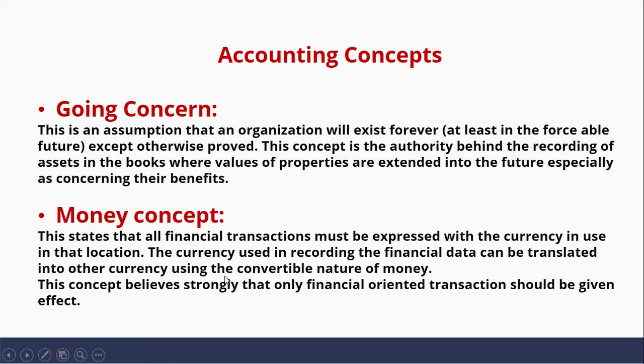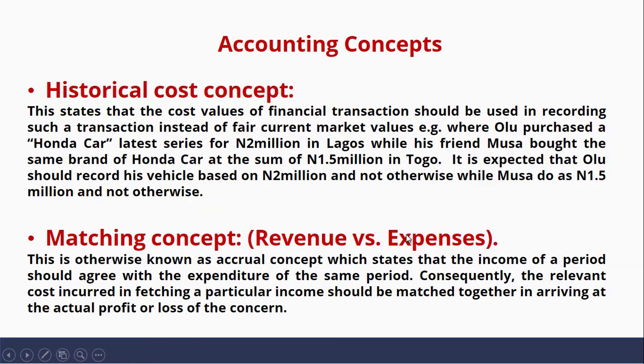Money concept simply means that all accounting records must be in monetary value and in the currency in use in the country where it is being prepared. That is why when we prepare accounts in Nigeria, we use naira. If it is prepared in Ghana, they will use cedi. If it is prepared in America, they will use dollars. Why? Because of money concept in accounting.